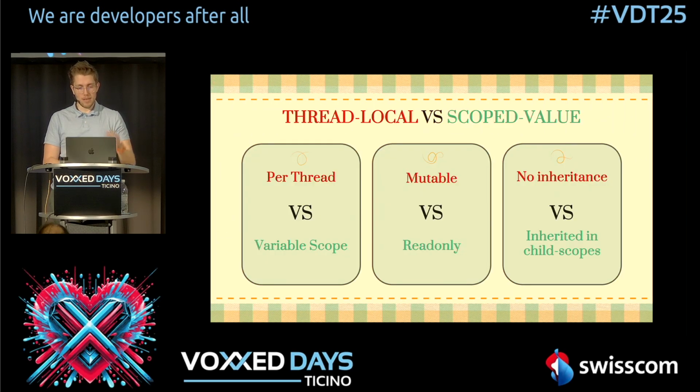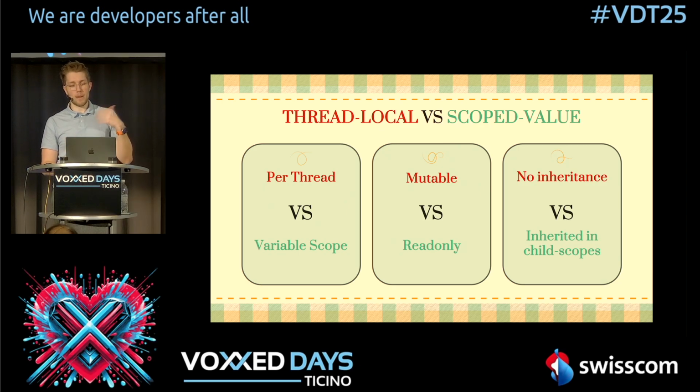So to see the difference again between ThreadLocals and ScopedValues: first, ThreadLocals are per thread. So this means you set it once and you have access everywhere in this current thread to this value you've set. ScopedValues, on the other hand, are set to a scope you define yourself. Next, ThreadLocals are mutable. I can just update the ThreadLocal variable anywhere in my code by using .set, but with ScopedValue, you can't do this. ScopedValues are read-only. Of course, inside of your scope, you can set a new scope and update it there, but in the main scope, you can only set it once.